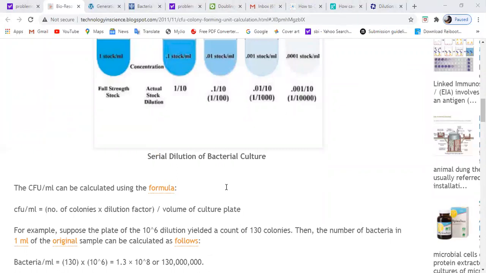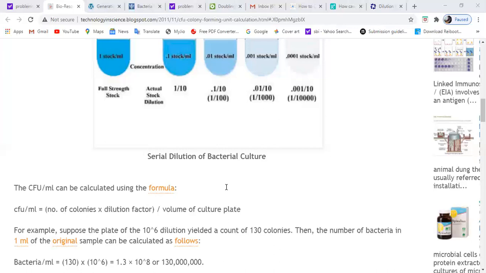Okay, so isolation of pure culture we can do in 2 ways. One is called the streak plate method. This is the streaked plate. This is a spread plate or pour plate, and the second is serial dilution. So one is this, you can streak your plate. This is showing different directions.